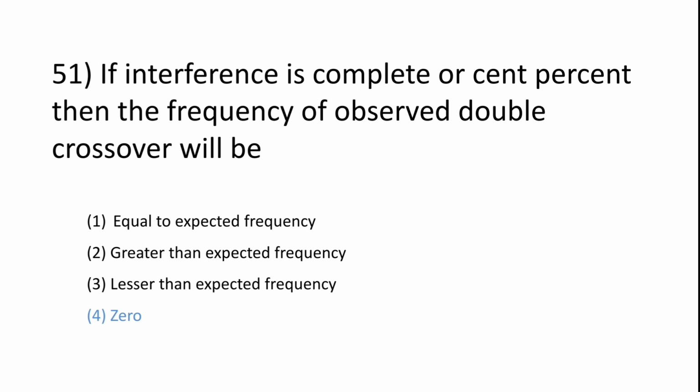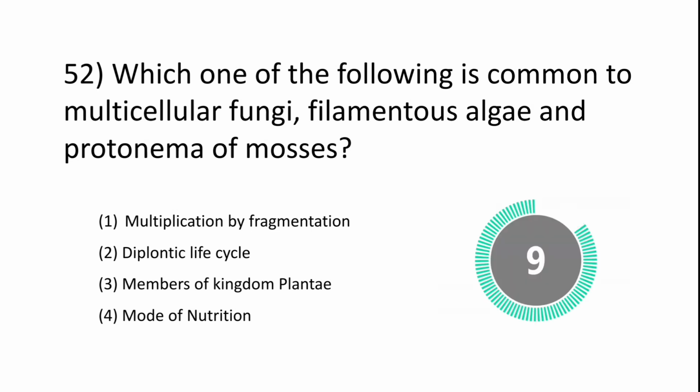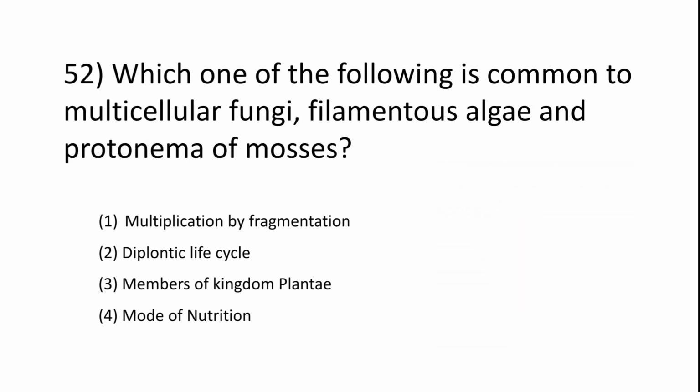Okay. Next question. Which one of the following is common to multicellular fungi, filamentous algae, and protonema of mosses? Multiplication by fragmentation, diplontic life cycle, members of kingdom Plantae, mode of nutrition. So the answer is multiplication by fragmentation.